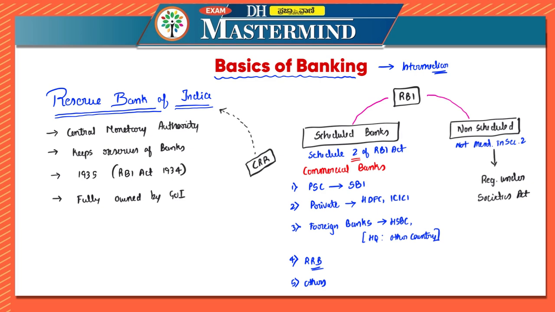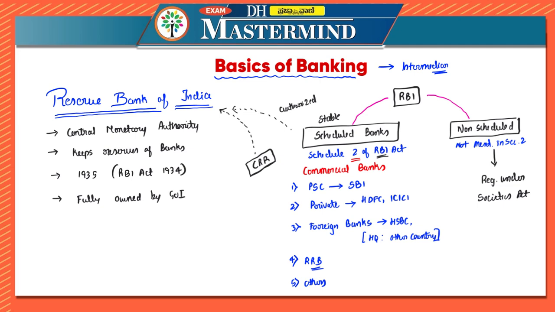And because they are mentioned under the RBI Act, they are authorized to borrow funds from the Reserve Bank of India, and they are considered more stable than the non-scheduled bank.